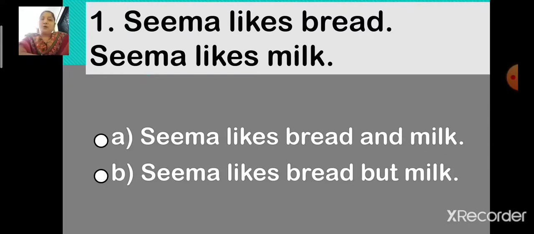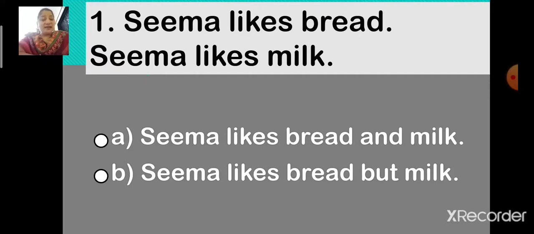Now children, the options are given over here. Option A, Seema likes bread and milk. Option B, Seema likes bread but milk. Now children, you have to select the correct option. Which is the correct answer? Option A, Seema likes bread and milk, or option B, Seema likes bread but milk?